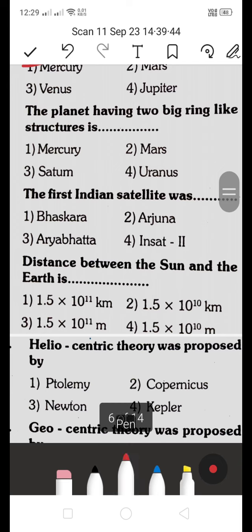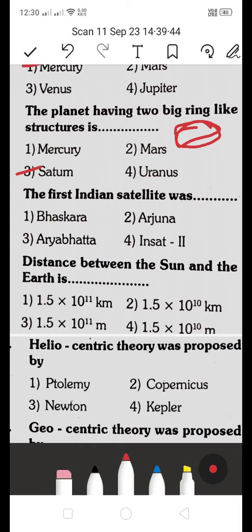The planet having big ring-like structures is Mercury, Mars, Saturn, or Uranus. Which is the planet having ring-like structures? Ring-like structures appear like this, right? Which planet has that? It's Saturn.